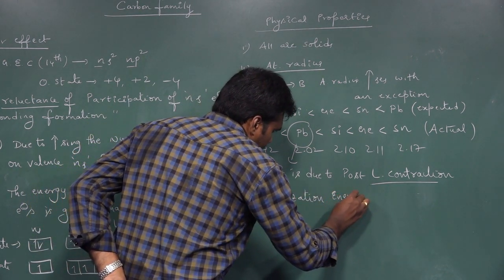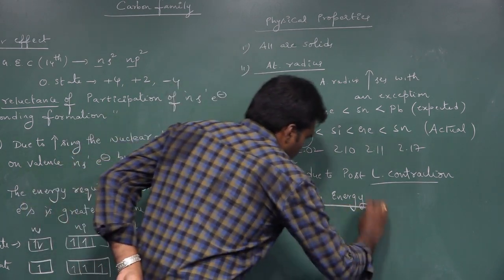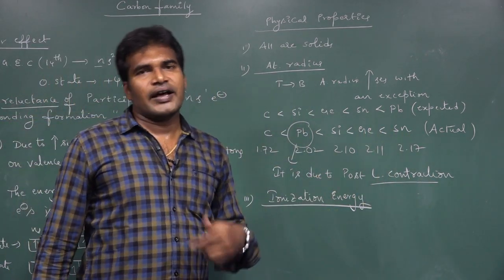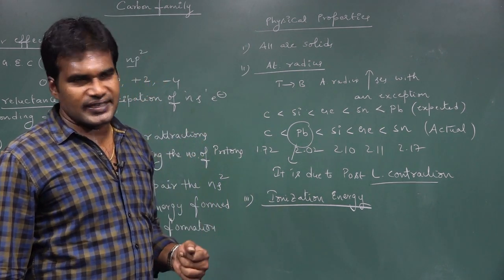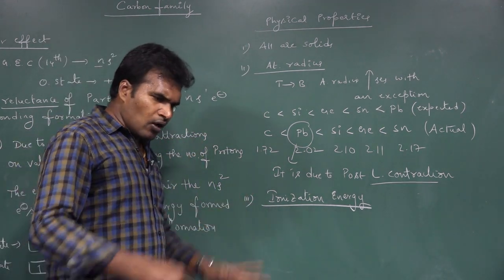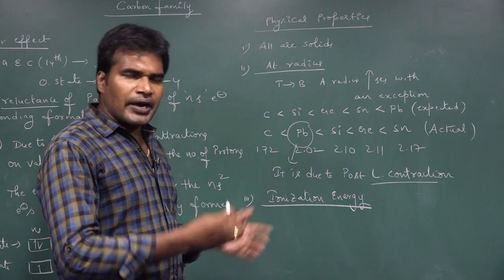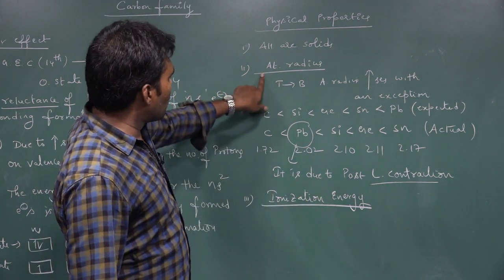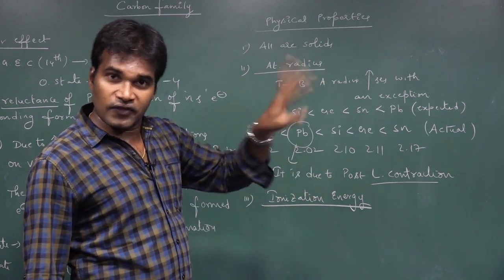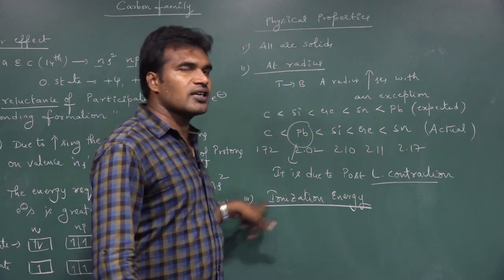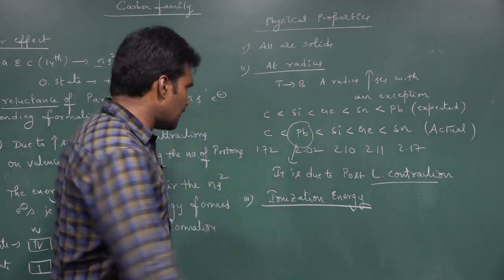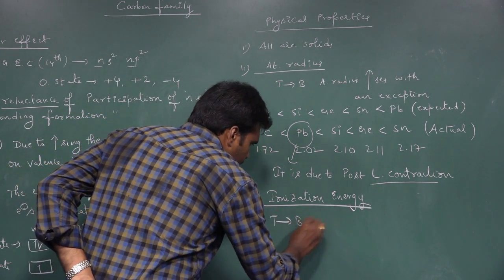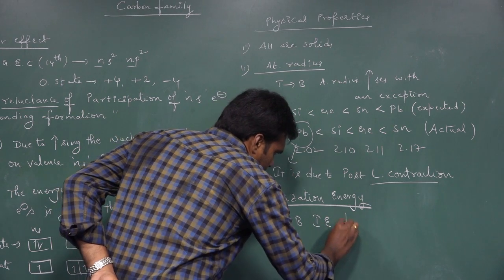Ionization energy. Ionization energy is nothing but the energy required to remove a valence electron from its neutral gaseous atom. What happens to the ionization energy? As we know, ionization energy and atomic size are inversely proportional. Here atomic size increases, and if atomic size increases, ionization energy decreases. So the general trend from top to bottom is that ionization energy decreases.